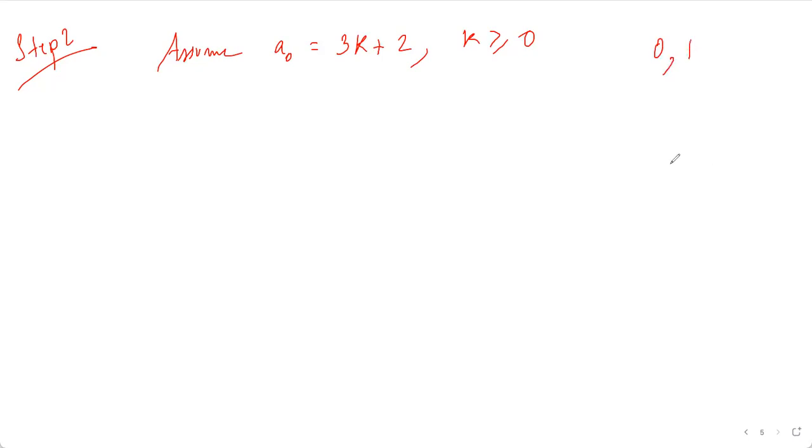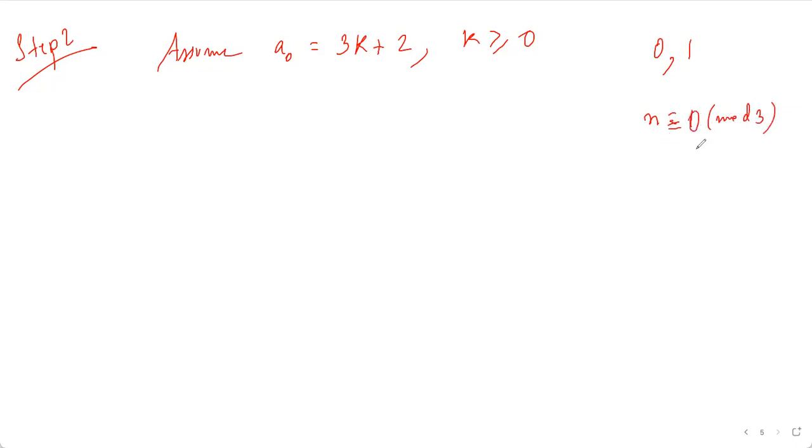Let's do the easier one first. Step 2: assume a naught is of the form 3k plus 2, where k is greater than or equal to 0, an integer. And now the very first thing that you should know is that if I divide any perfect square by 3, the remainders are going to be 0 and 1. That is, if n is congruent to 1 modulo 3, then n square will be congruent to 1 modulo 3.